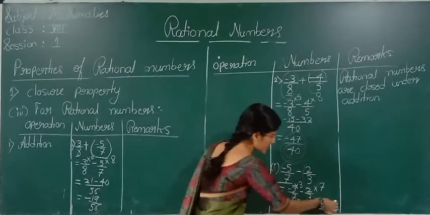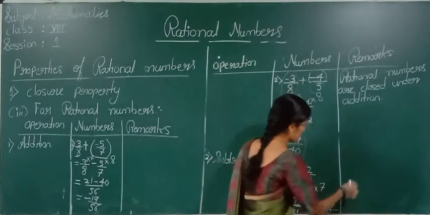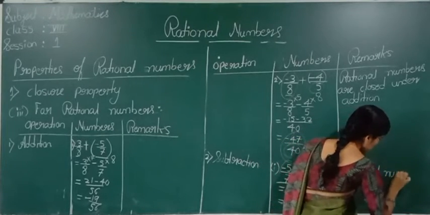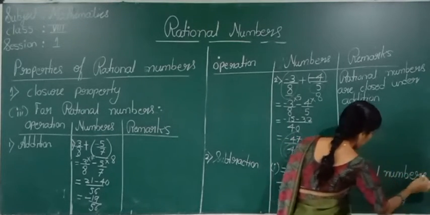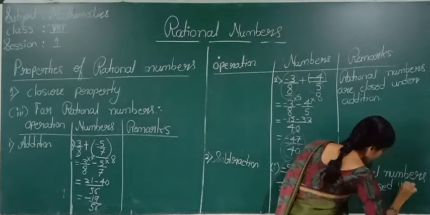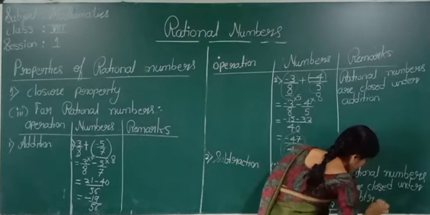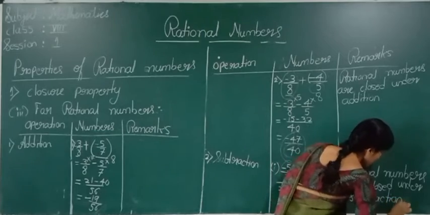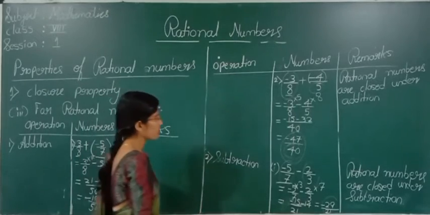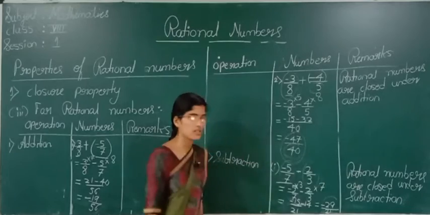Yes, it is a rational number. What can we tell here? We can tell that rational numbers are closed under subtraction. So if you take two rational numbers, again the result is a rational number.